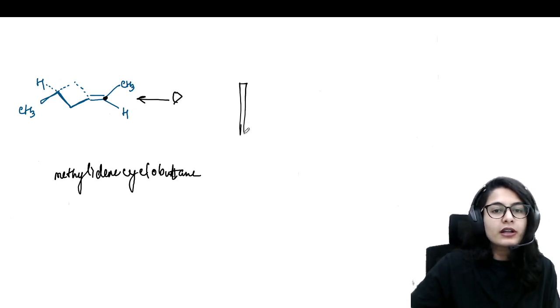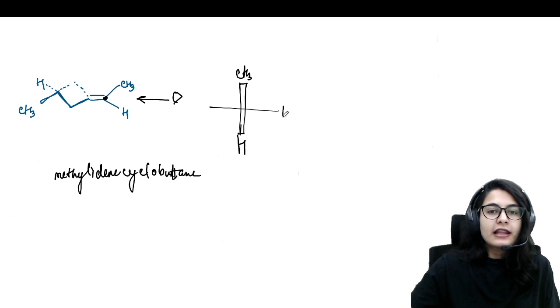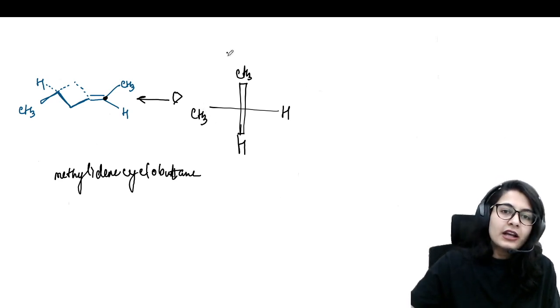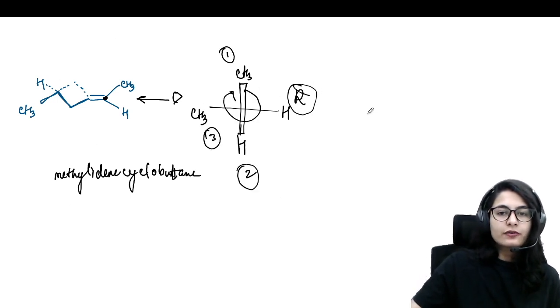You see a bold line once again. Methyl is on the top, hydrogen is on the bottom. You draw a thin horizontal line because here you are visualizing from the front. So hydrogen is going to be on the left hand side. This methyl is going to be on the right hand side. Okay. So 1, 2, and 3. All right, you have R configuration over here.